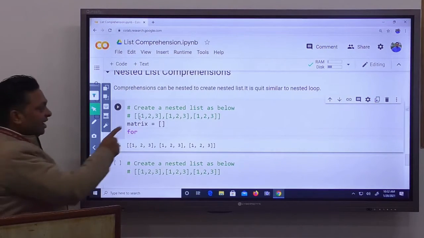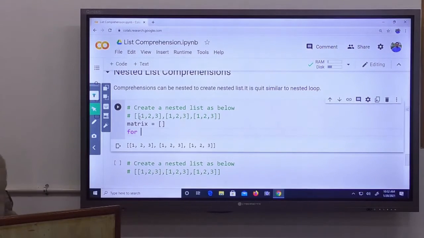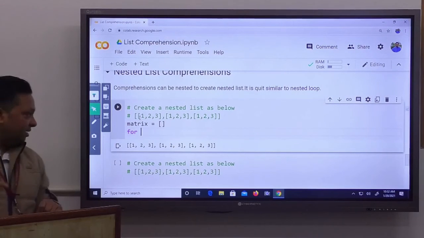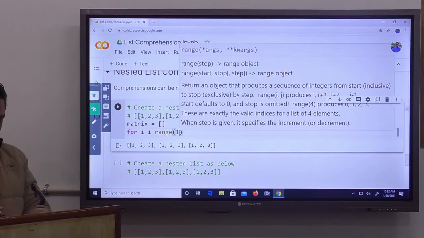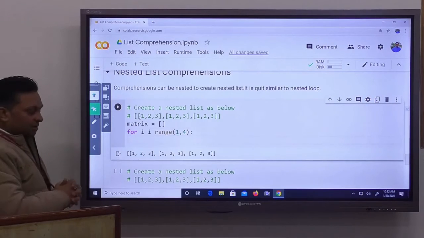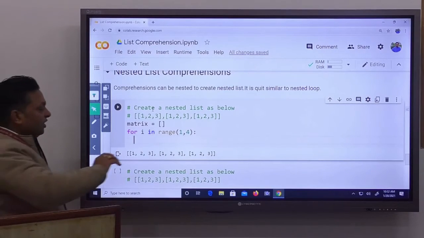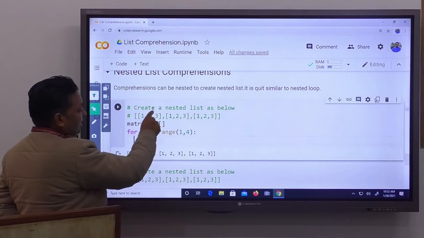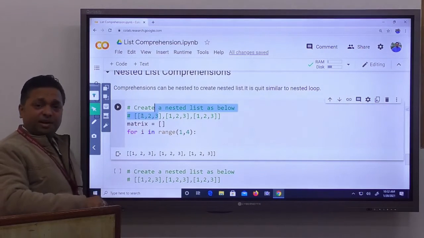First you can see there are a total of 3 elements, so first we write the loop which executes 3 times. Here I write a loop for i in range 1, 4. It executes 3 times.